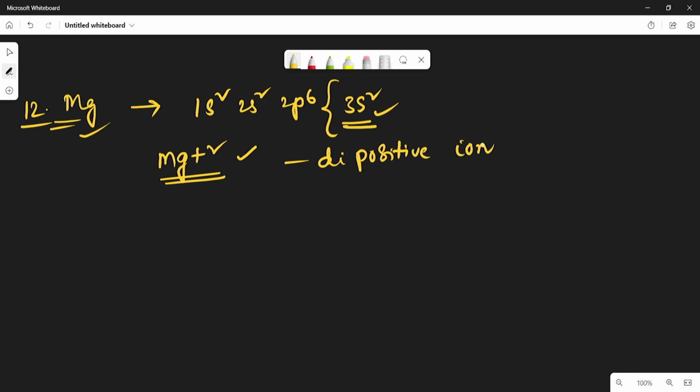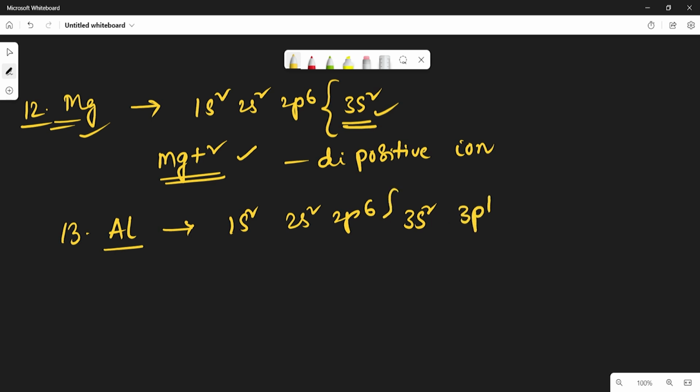So why do sodium and magnesium lose electrons? To get the octet configuration. If you take aluminum, it contains 13 electrons. The configuration is 1s2, 2s2, 2p6 and 3s2, 3p1, which means the outermost shell contains 3 electrons. So to get the octet configuration, it loses the last 3 electrons and becomes Al+3.